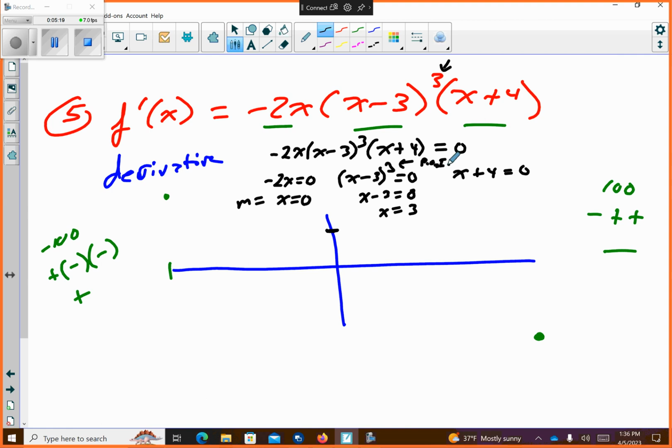Okay, so at 3, we have some sort of point of inflection. And then at -4, that's going to give me something else over here. So -4 is where somehow my graph flattened out.